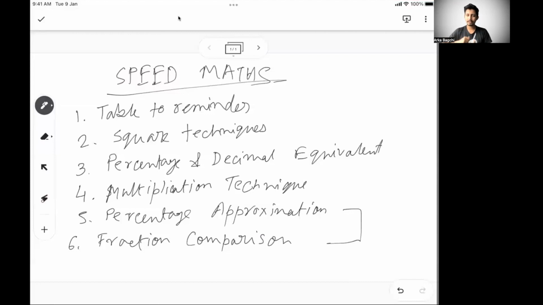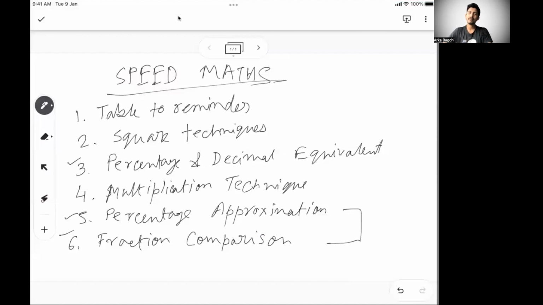But to reach there, the first 3-4 areas are also equally important. Like I said, if you recall from my percentage, profit and loss class, the topic where I was talking about percentage, this is the area you need to remember from percentage. So this is one area, 3, 5, 6. These are the three things from percentage you absolutely need to master, and we will see how important it is when we start solving. So these are the 6 things primarily we'll cover in speed maths.